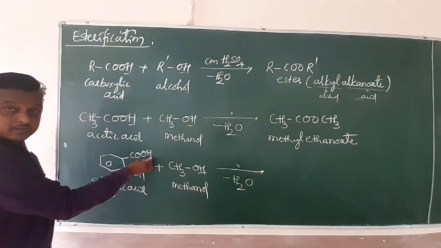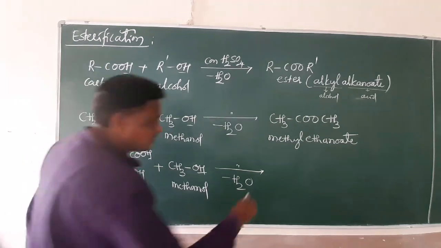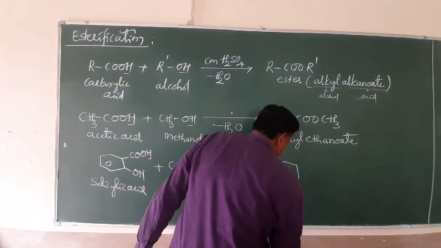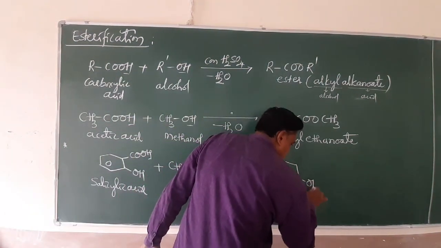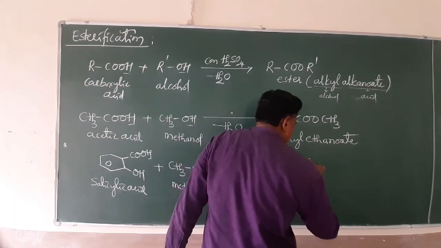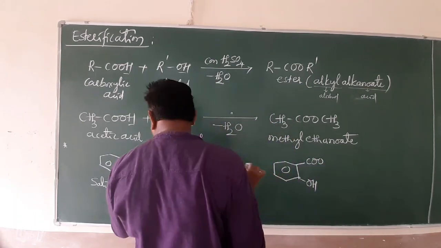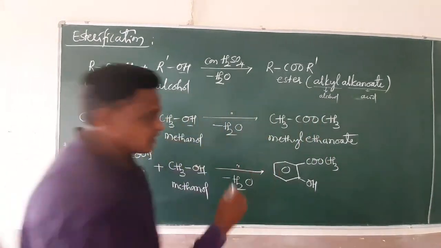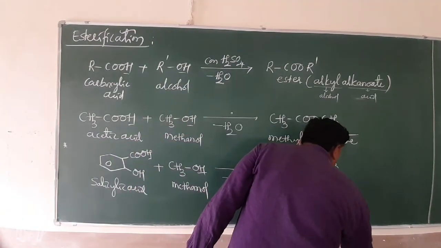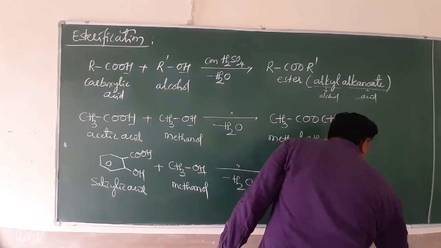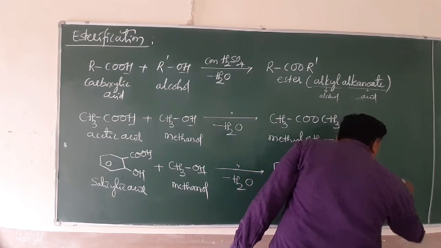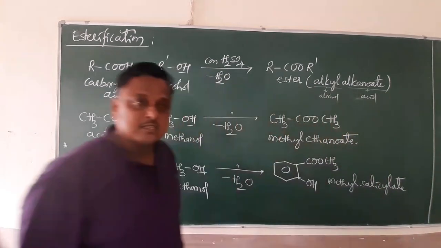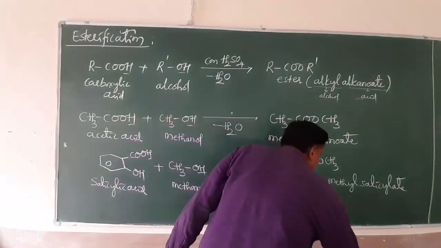You have to mention this loss of water. What remains? The OH stays as it is, it can't react. This is COOCH3. What is the name of this compound? Methyl salicylate.